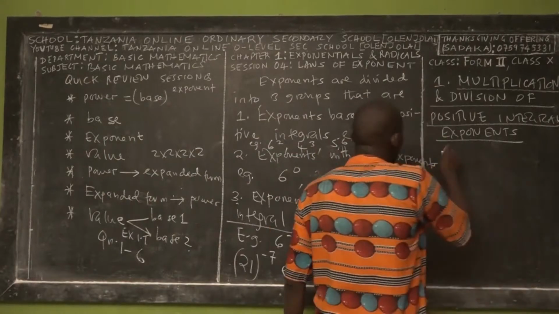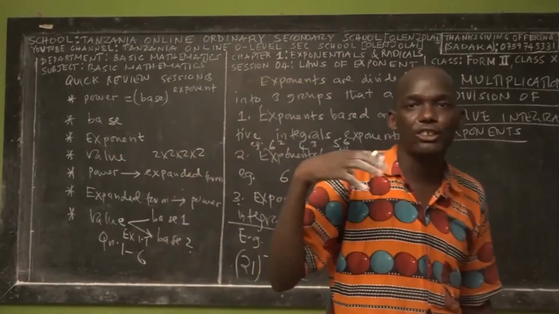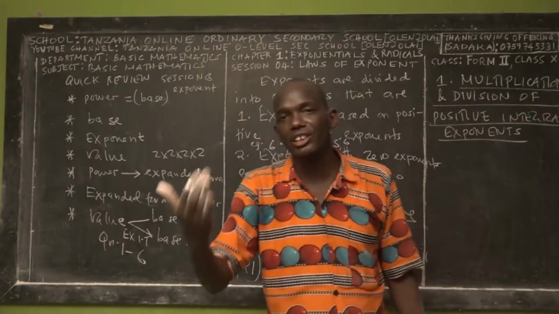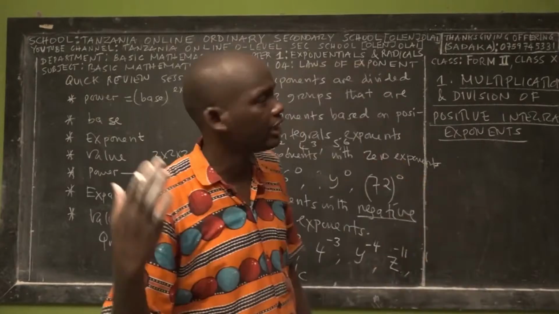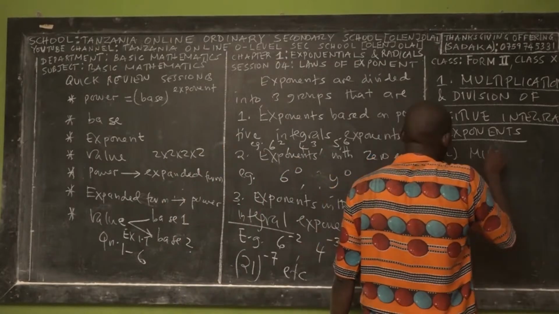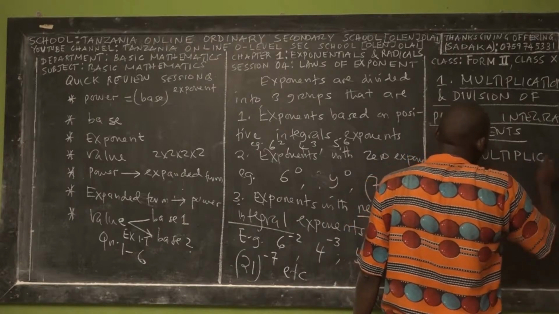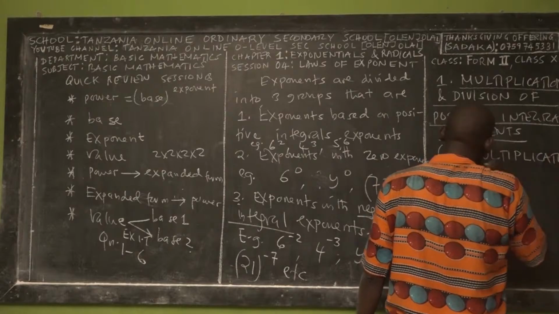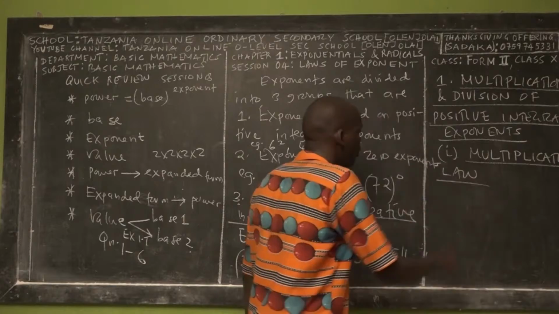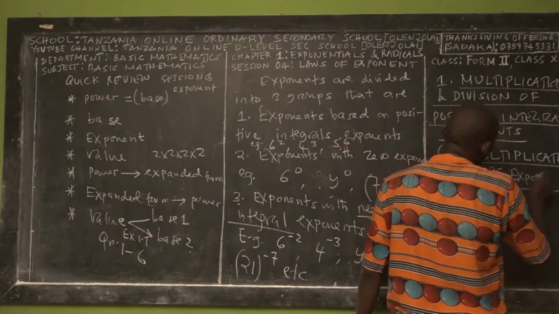So with this one, we are dealing with multiplication and division. How can we multiply exponents with positive integers, and how can we divide exponents with positive integers? That's the case. So let us start with Roman 1, multiplication law. Today in this session, I'll teach the multiplication law of exponents.